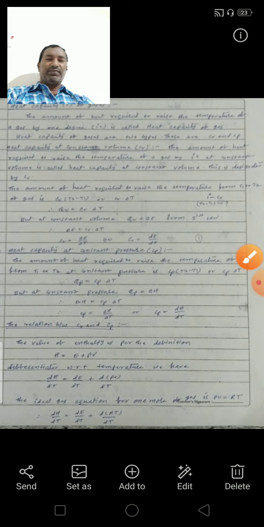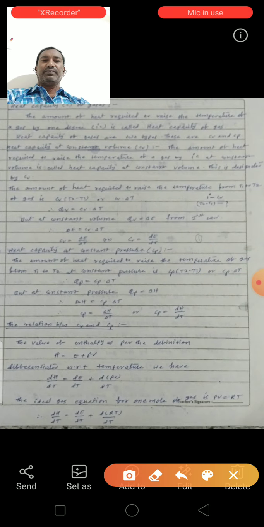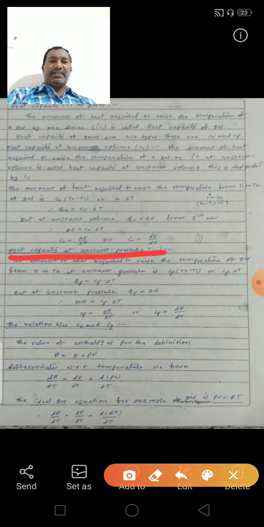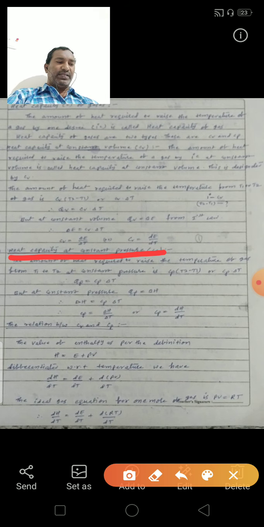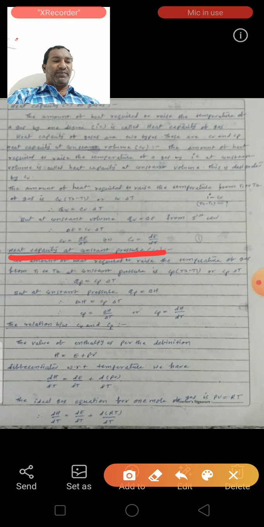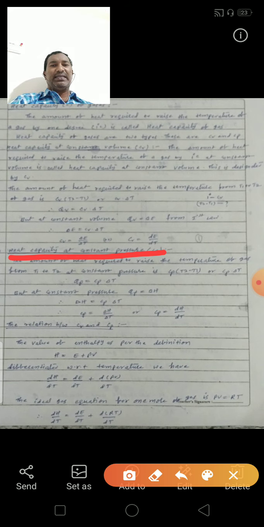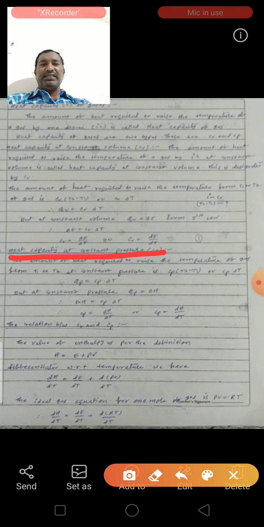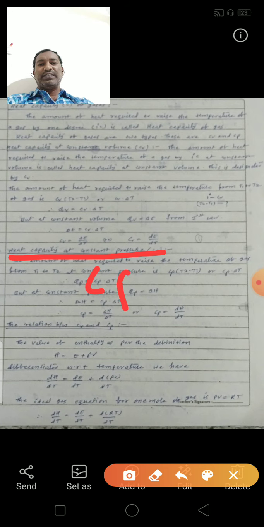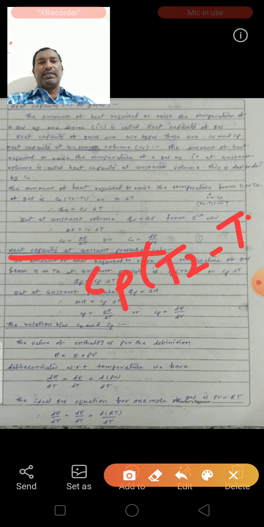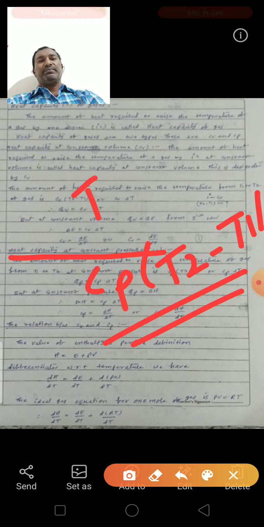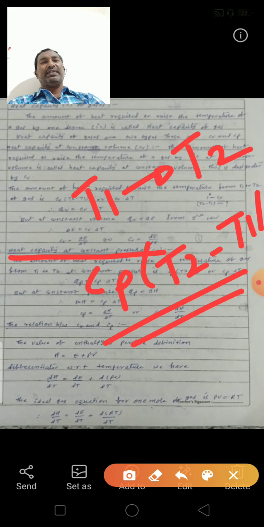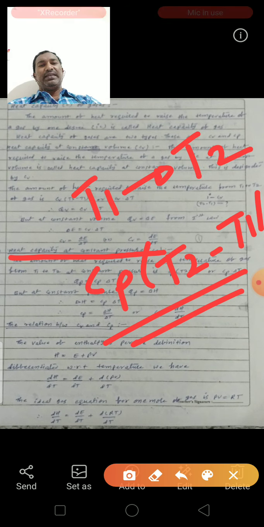Second one, heat capacity at constant pressure. Here, the amount of heat required to raise the temperature of a gas from T1 to T2 degree centigrade at constant pressure is equal to Cp into T2 minus T1.